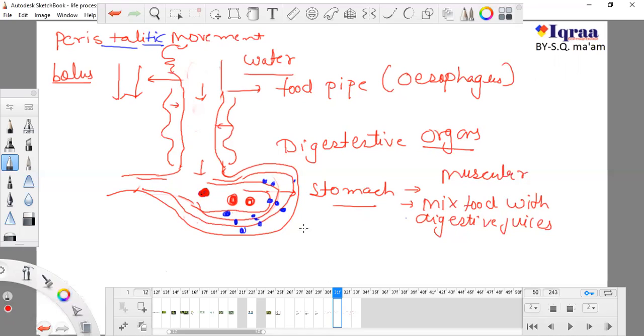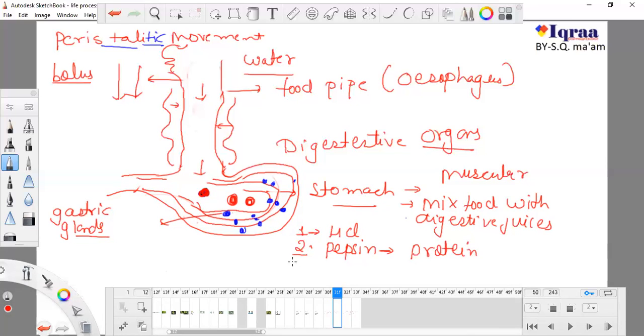These layers, which have gastric glands, secrete something. Gastric means related to the stomach. First of all, these gastric glands release hydrochloric acid, that is HCl, which I told you is a very strong acid. The second thing these glands secrete is pepsin, and this pepsin helps to digest proteins.